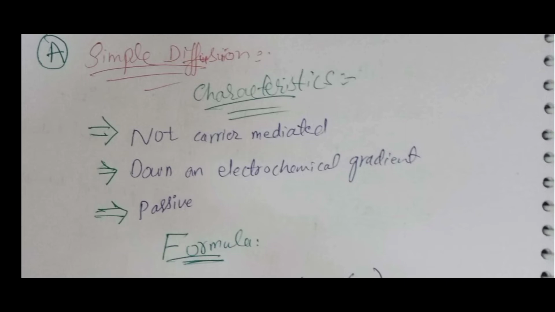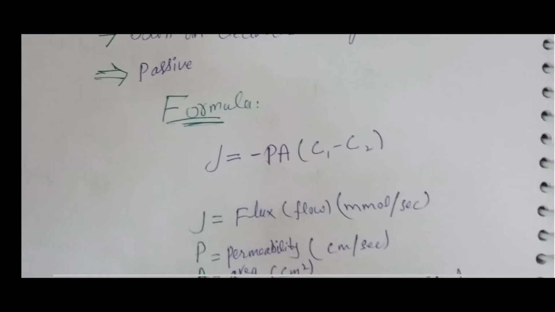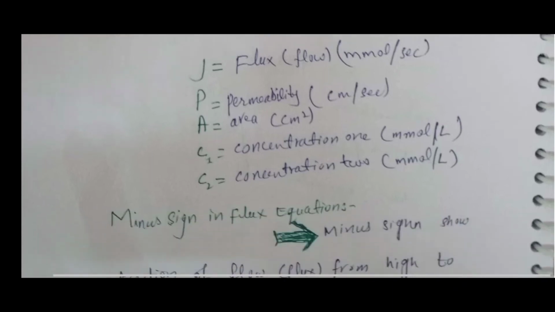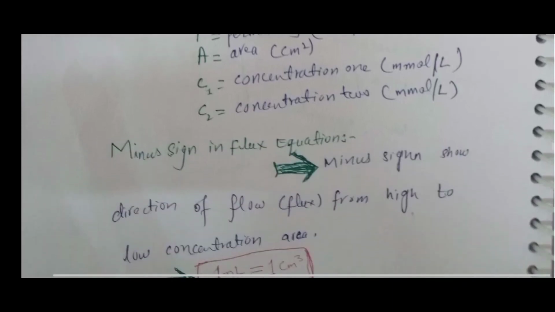This is passive. The formula for simple diffusion: J equals minus PA multiplied by C1 minus C2. In this, J is the flux or diffusion, P is permeability, A is the area, C1 is concentration 1 and C2 is concentration 2 of the solutes.